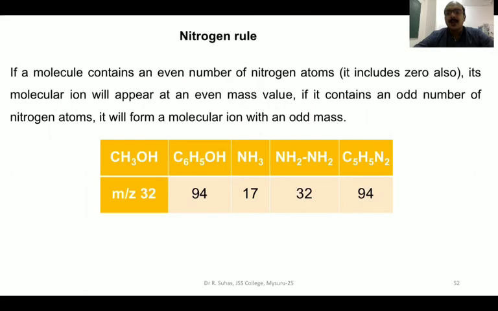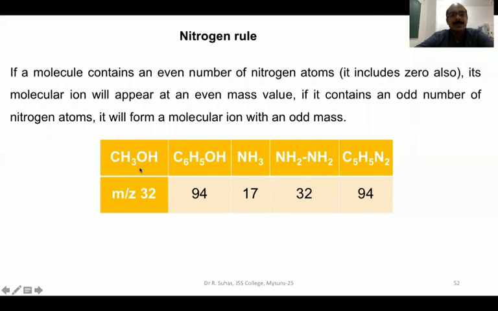If it contains an odd number of nitrogen atoms, it will form a molecular ion with an odd mass. It is very, very simple. If you see that the molecular weight of the sample is even, then the molecule may have an even number of nitrogen atoms or 0, because 0 is also considered an even number. So if the molecular weight is even, there can be an even number of nitrogens or 0 nitrogen. If the molecular weight of the sample is odd, then the molecule will have an odd number of nitrogen atoms. We will see by taking different examples.